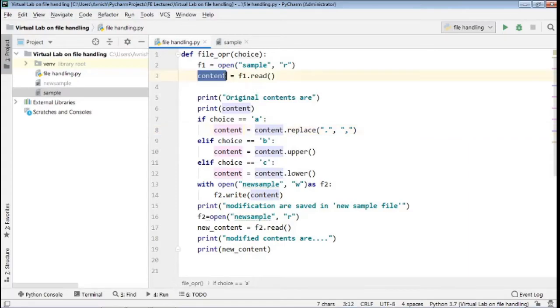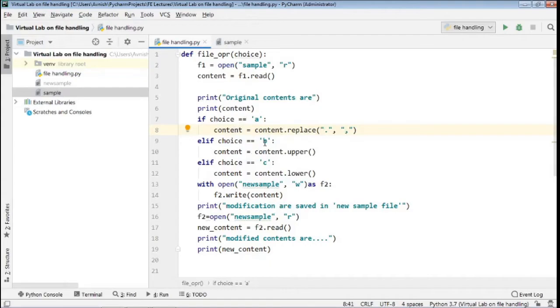That means the content is that part that is stored in this content variable. In that content we have to use the replace method. We already learned what the use of the replace method is and how it works in our previous slide. Here this is the old value and this is our new value. Here the count field is optional, that we have not taken in this case. Here we have to replace the full stop with the comma. This is the new value, the comma.